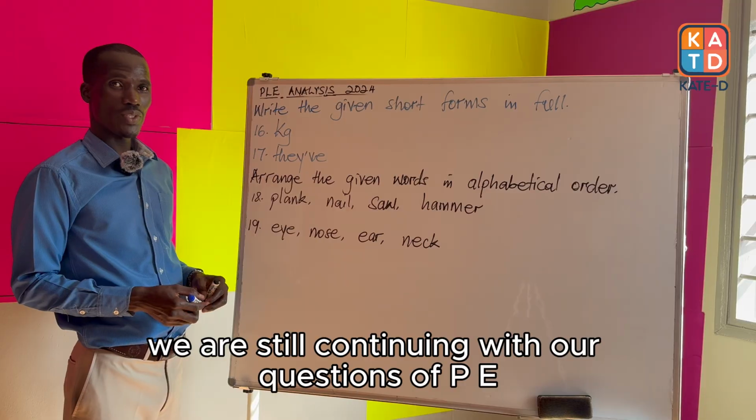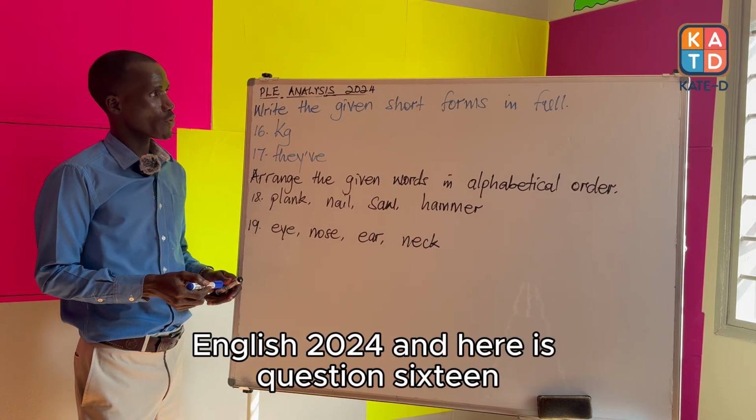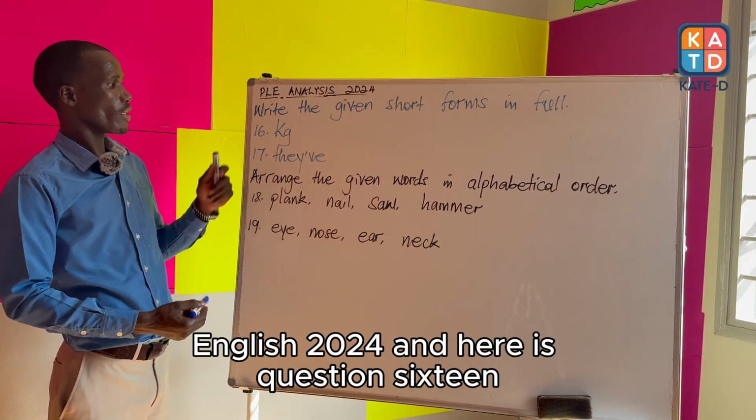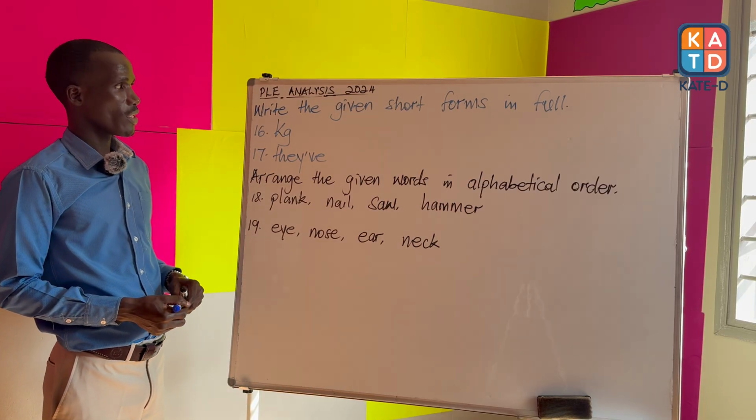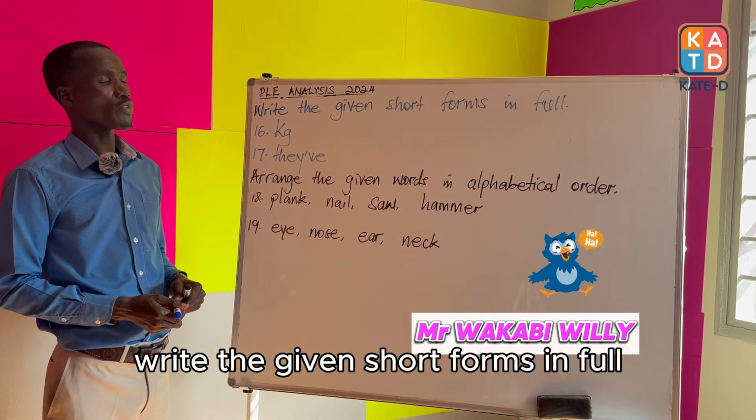We are still continuing with our questions of PLE English 2024, and here is question 16. The instruction was, write the given short forms in full.